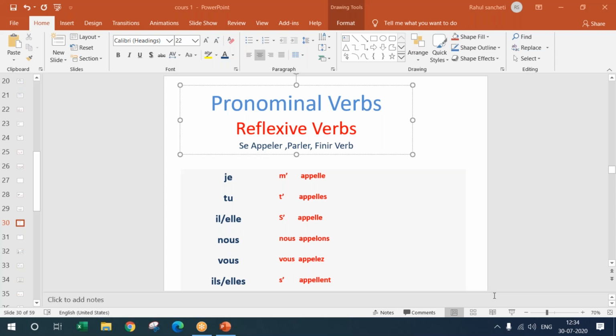Megha, yes, it's you. Suppose when I say finir, finir is the verb that literally means to finish. This is the infinitive form of the verb. Finir is to finish. Parler is to speak. So here to is compulsory because that's the infinitive form. But when I say I speak, it is je parle.